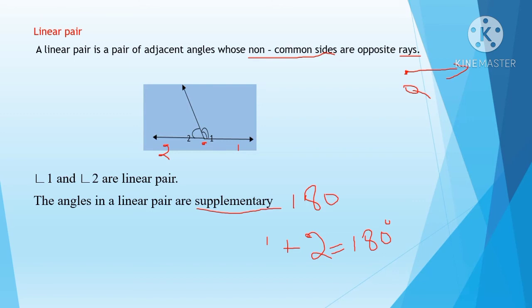When you add those two angles, you will get the answer 180. That is, the angles in a linear pair are supplementary. Supplementary means what, children? When you add them, you get 180. Angle 1 plus angle 2 is equal to 180 degrees. That is what is meant by supplementary. Understood, children? So for a linear pair, when you add the two angles, you get 180. Then we can say 1 and 2 are a linear pair. Now let's see the next part.